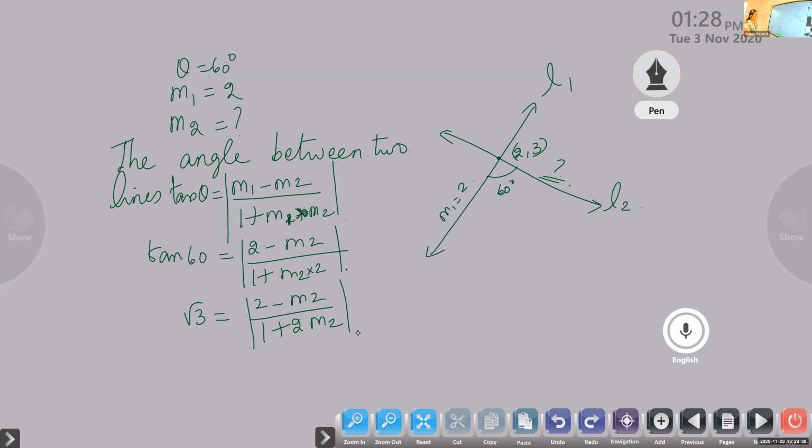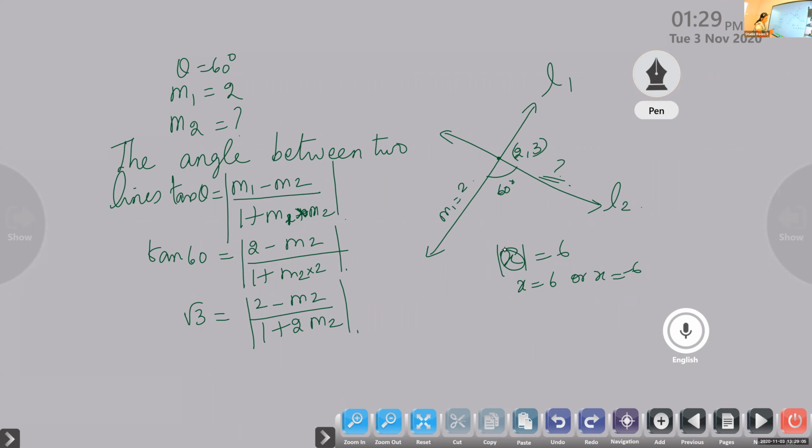Okay? Here we are writing modulus. Modulus means we are taking the positive value. So listen, children. Modulus of x is equal to 6 means what? x is 6 or x is minus 6, isn't it? The modulus of a number is 6. That means the number inside the modulus may be positive or negative. The same thing here also.